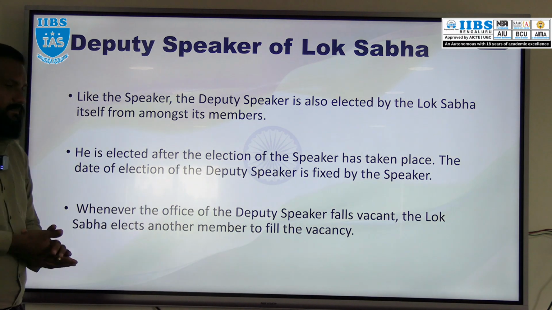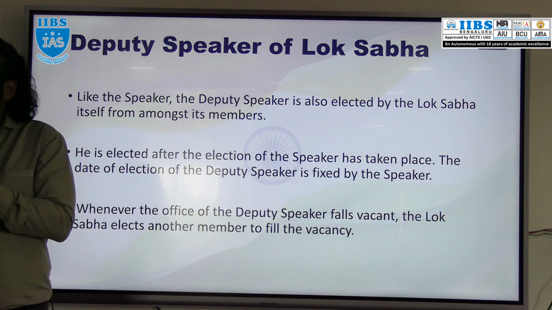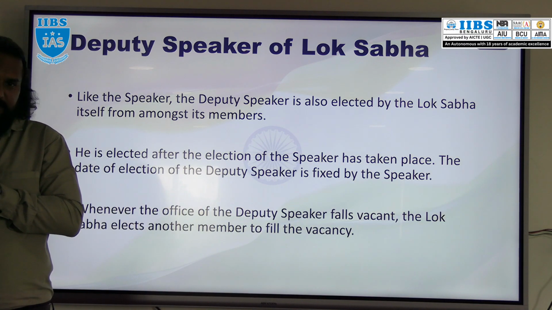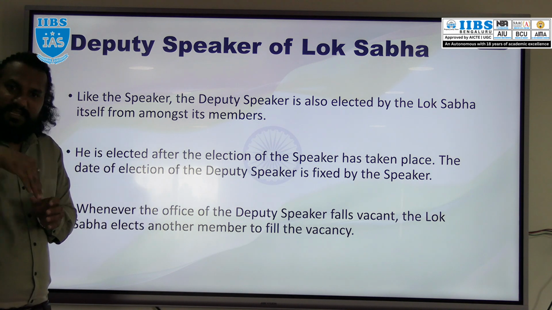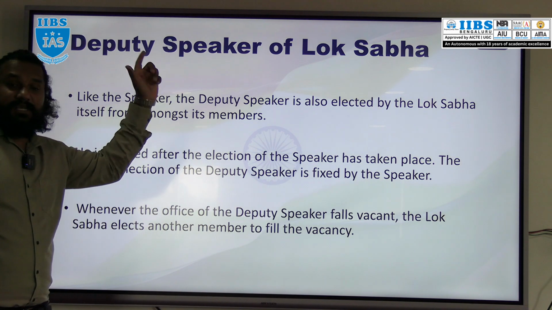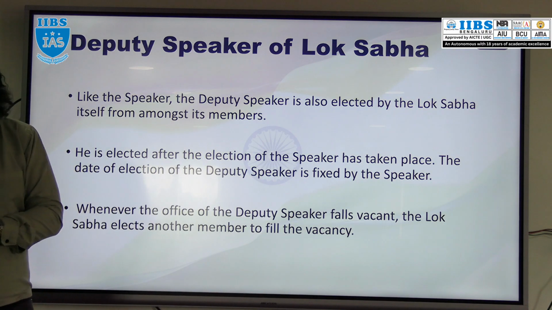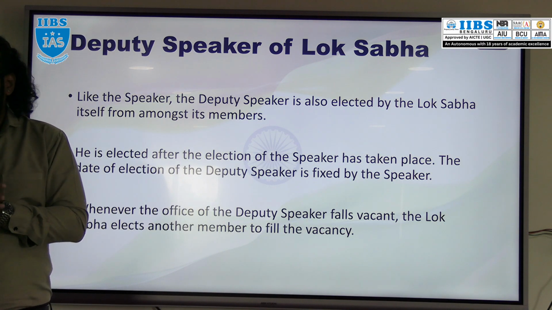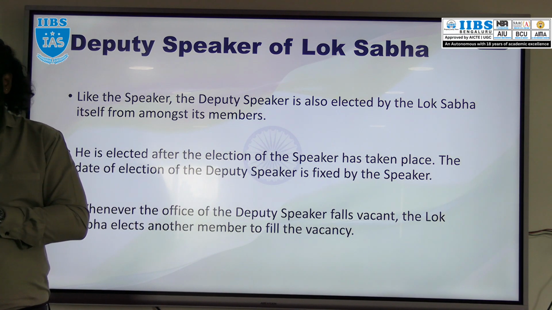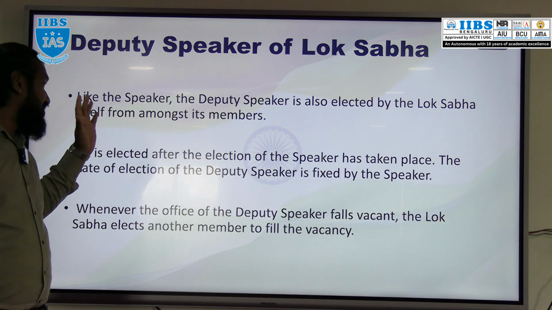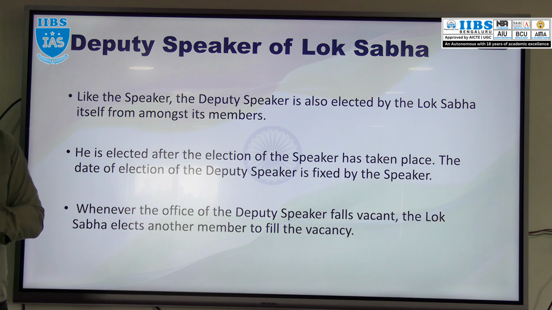Deputy Speaker. Right. The Speaker is elected by the members of Lok Sabha from among the members themselves. In the same way, the Deputy Speaker is also elected by the members of Lok Sabha from among themselves. Same as the Speaker. But regarding the election, it is the Speaker who will take care of the election, and it is the Speaker who will decide the election date for the Deputy Speaker.